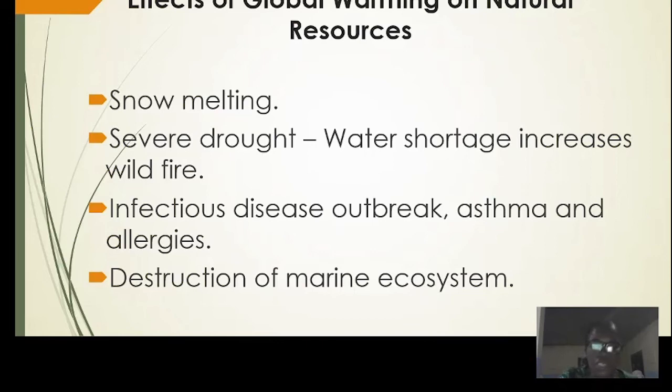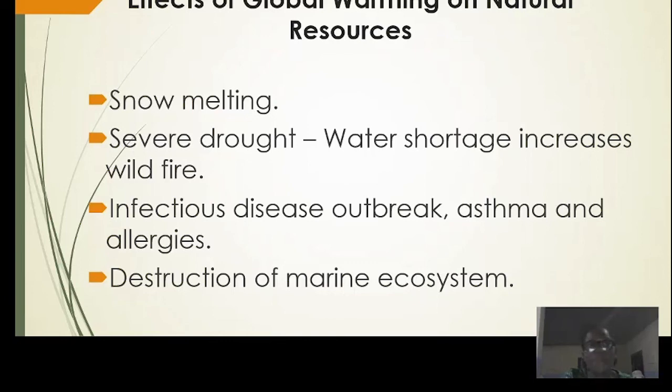Another one is destruction of marine ecosystem. There are some of these marine animals like the fish, the crocodile, alligator, the crab, and so on, which live in water. Let's take for instance, if there is a continuous rise in temperature, what happens? These animals need oxygen to survive. They will start dying, so there will be a decrease in number.